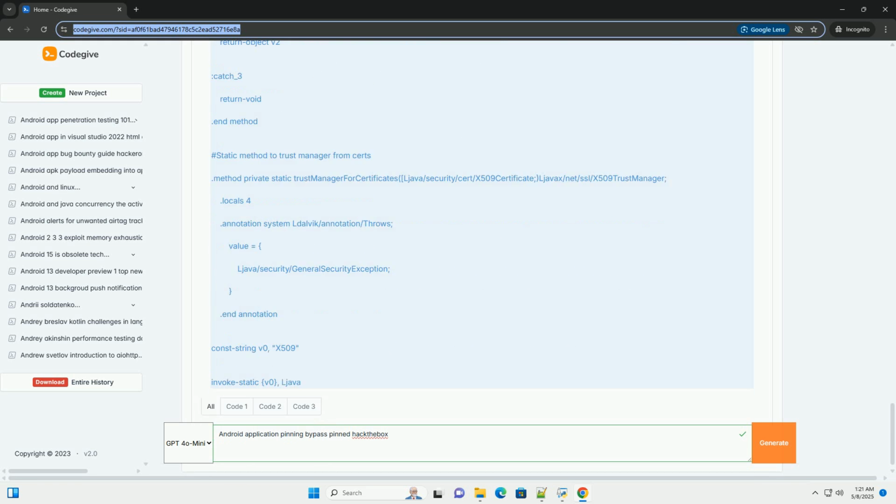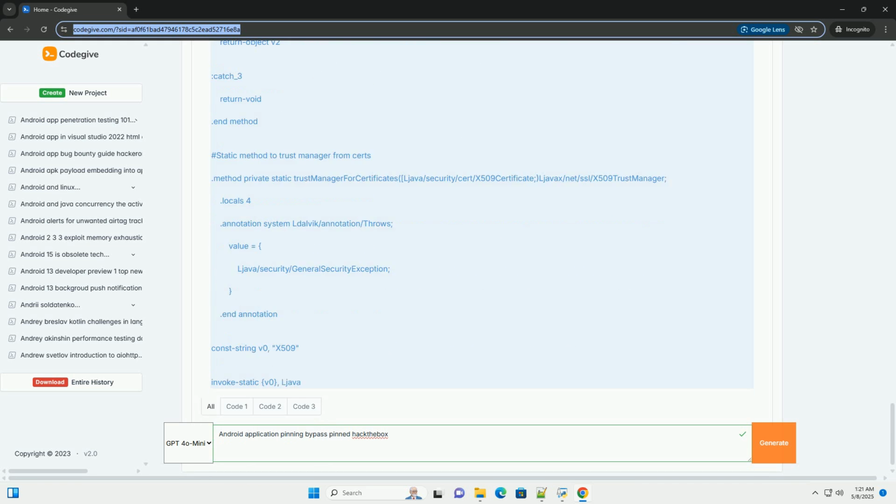2. Install ADB. Download and install the Android SDK platform tools to have ADB. Make sure it's in your system's path. 3. Install APK Analyzer, optional. Android Studio provides an APK analyzer that can be very helpful. Alternatively, use Apktool for decoding the APK. 4. Install a proxy, Burp Suite or OWASP ZAP. Configure your Android device to route traffic through a proxy like Burp Suite or OWASP ZAP. This will allow you to inspect the network traffic and modify requests and responses.